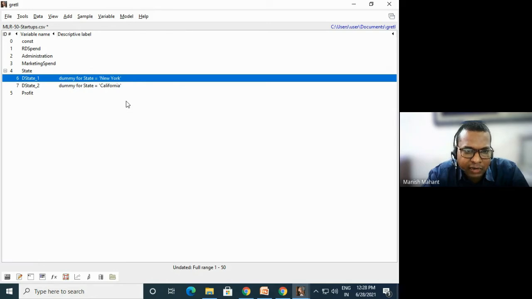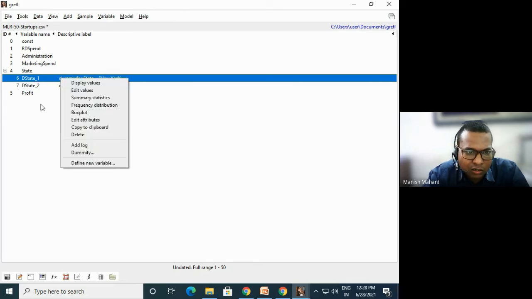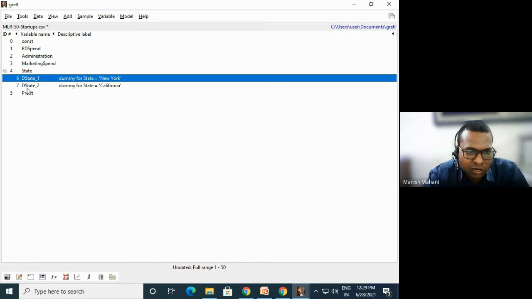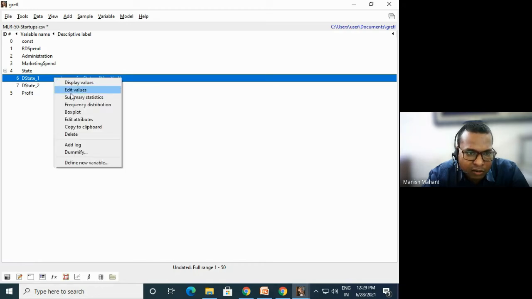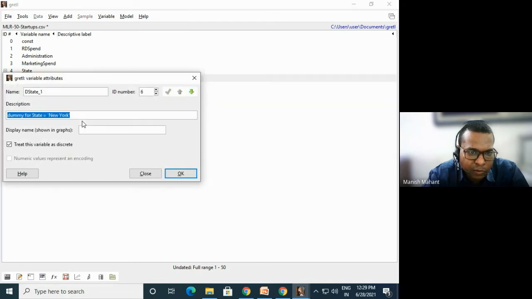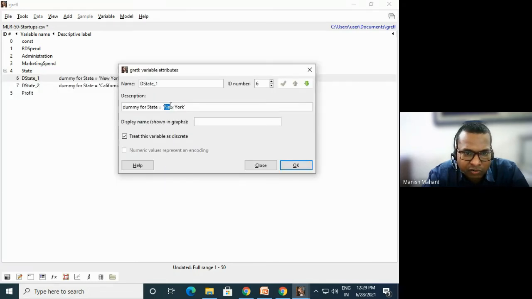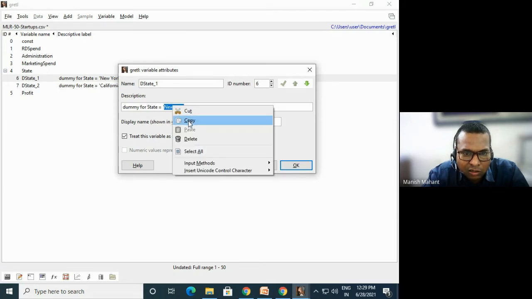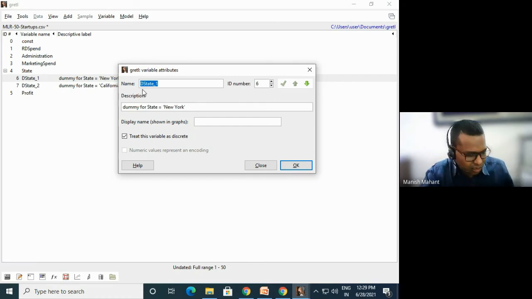You don't have to edit it or put in any code here. Gretl is actually smart software, it does it automatically. Now we will edit some attributes. We copy New York and paste it here. The first state is dstate_1, but I want it to be named after New York, so I have renamed dstate_1 to New York.